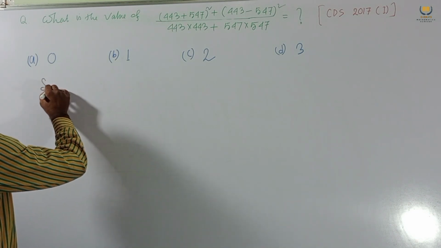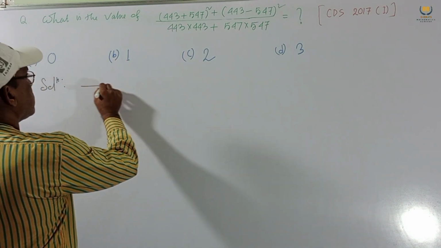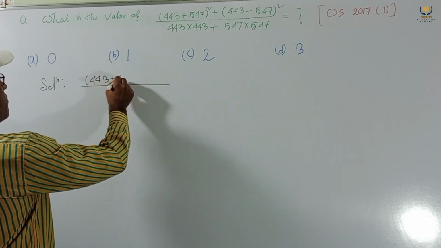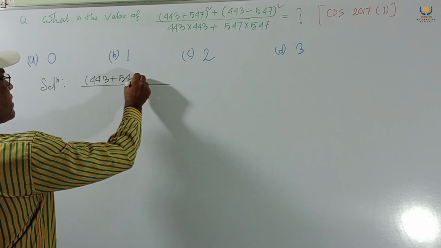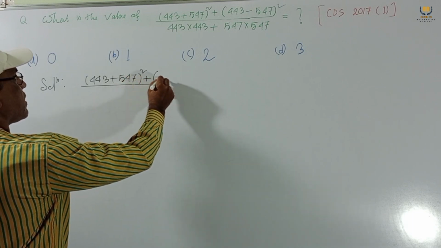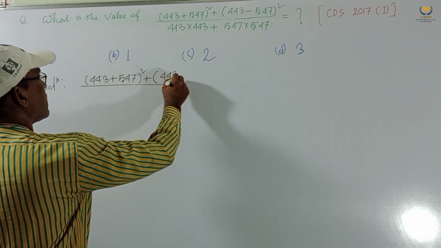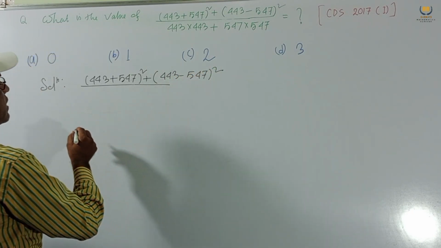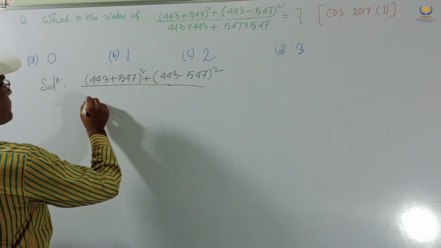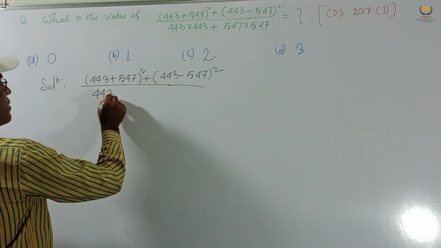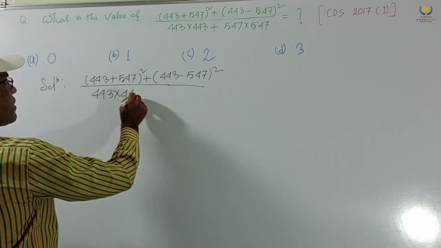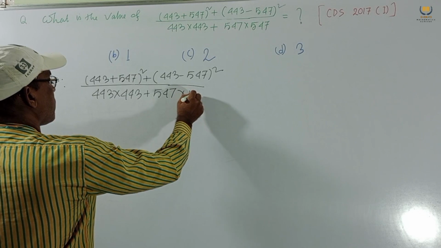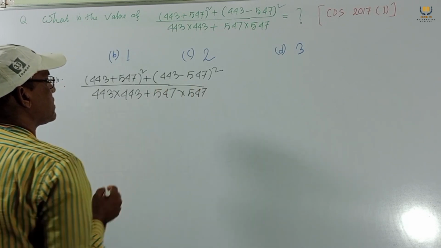Now we consider this problem. I am rewriting this line: 443 plus 547 whole square plus 443 minus 547 whole square divided by 443 into 443 plus 547 into 547.